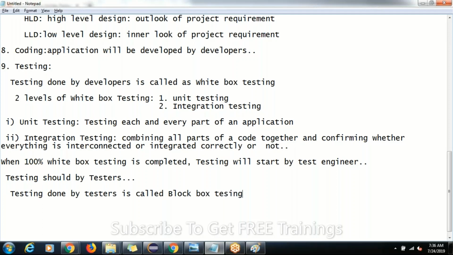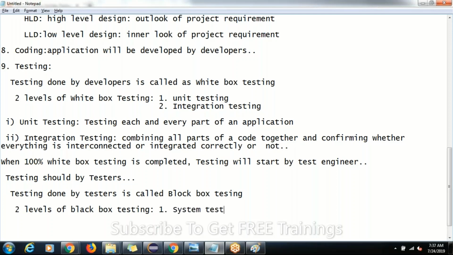Testing done by the developers is called white box testing, and testing done by the testers is called black box testing. In black box testing also we have two levels of testing. What are they, guys? Tell me the two levels of black box testing. System testing and user acceptance testing.